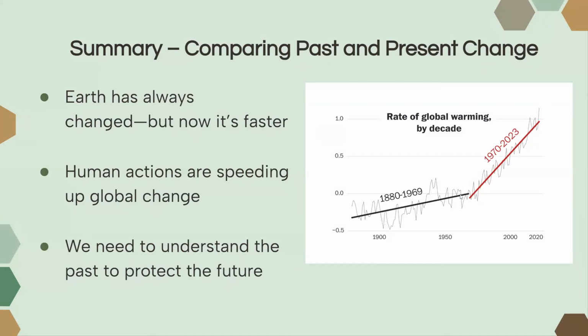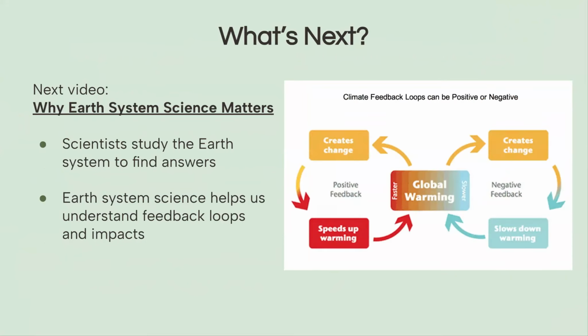But now, because of our human actions, those changes are happening very rapidly, somewhere between 1970 to today. And this is not natural. We're speeding up global change, and we need to understand this to understand how to protect our future by understanding our past.